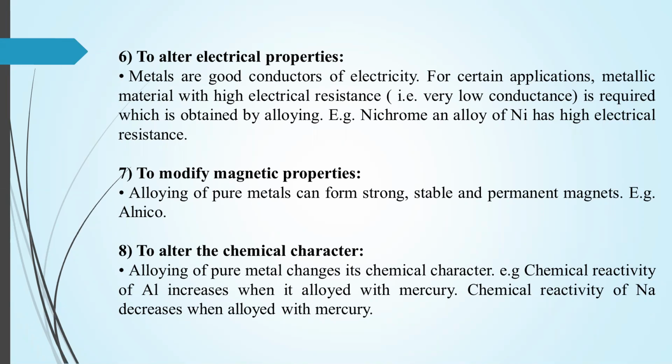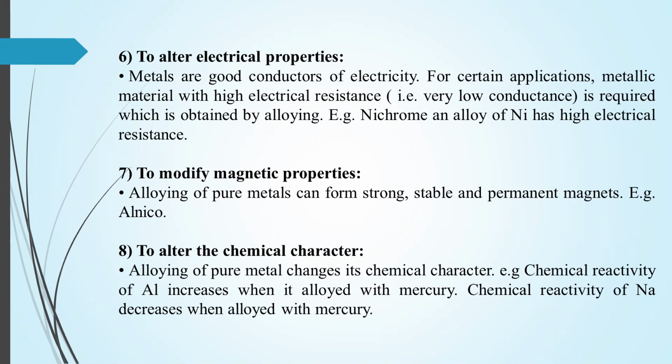Then the next property we can alter is the magnetic property. So the next point, to modify magnetic properties. Alloying of pure metals can form strong, stable, permanent magnets. For example, alnico. Means in day-to-day life, whatever permanent magnet that we see is nothing but alnico.